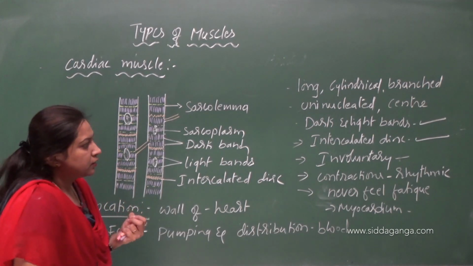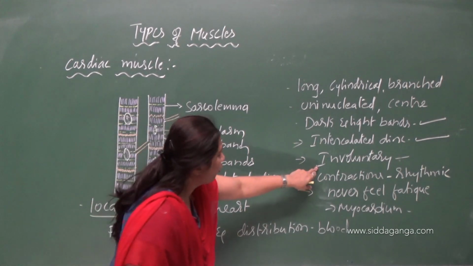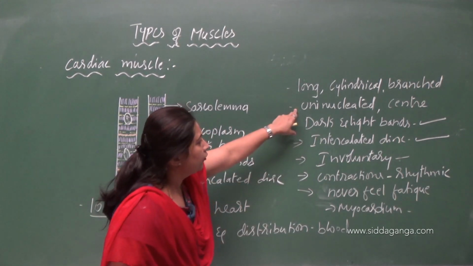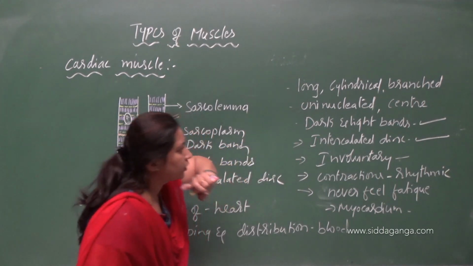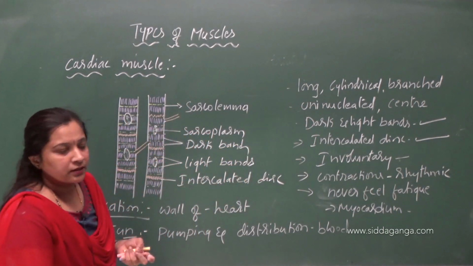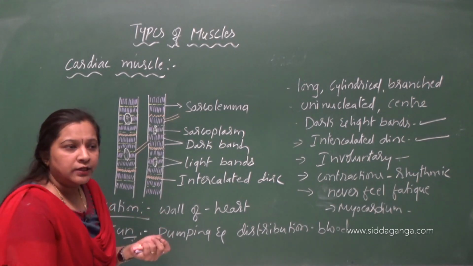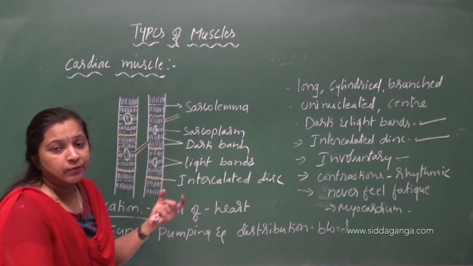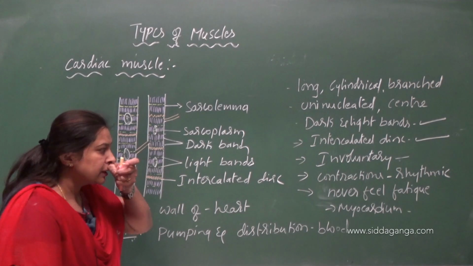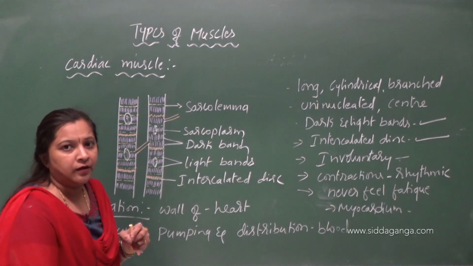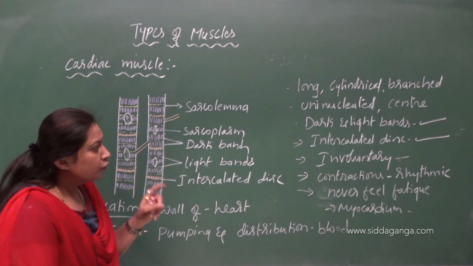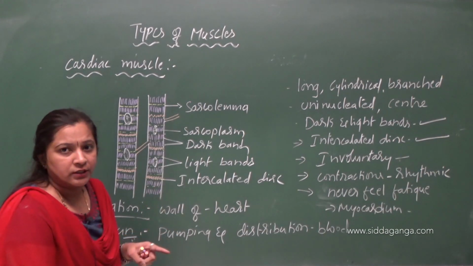Name the muscles which are involuntary and uninucleated. Name the cylindrical, involuntary and uninucleated muscles. And name the cylindrical, voluntary and multinucleated muscles. Like that they will ask, so remember all the points.